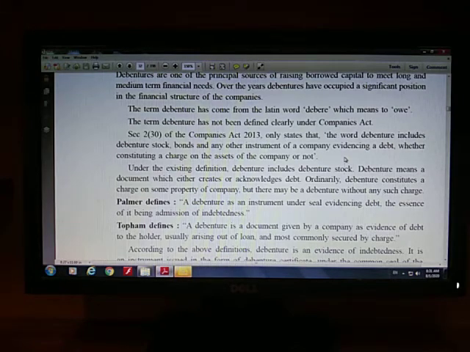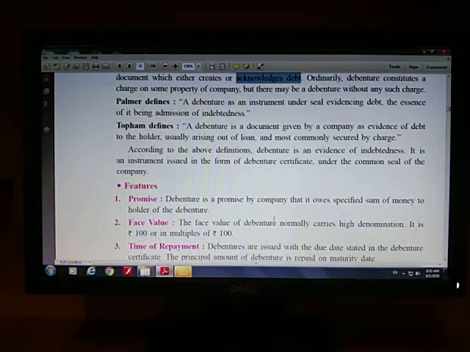So after considering all the definitions, you will come to know that debenture is nothing but an acknowledgement of debt issued by the company under its common seal. This was the most common definition in the last year's syllabus. Debenture is an acknowledgement of debt issued by the joint stock company under its common seal, right?